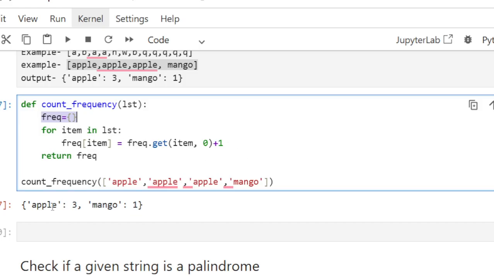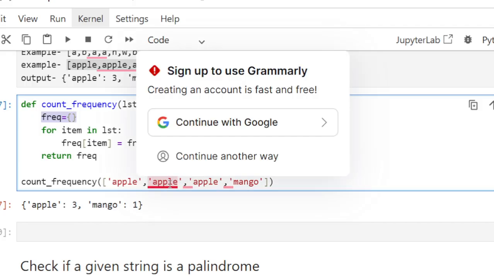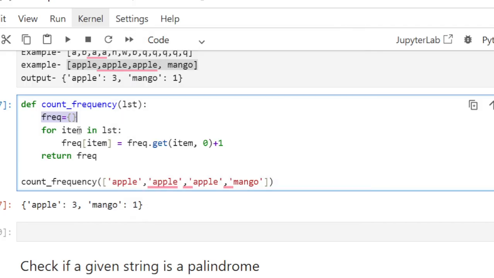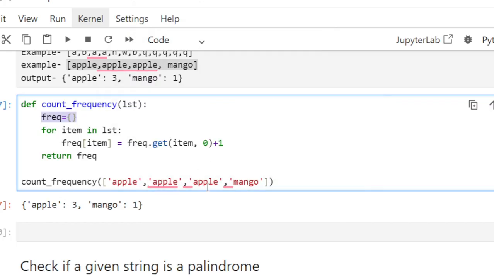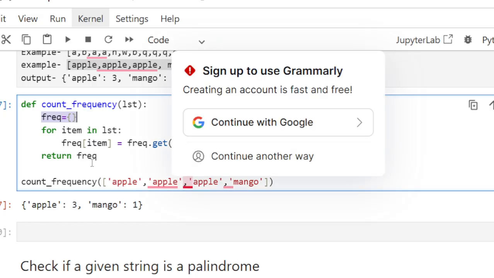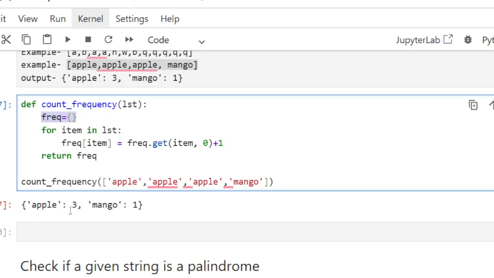So then we will have the apple one count as one. Then again we have the apple, so again it will loop through. Now in the item we have already one count, so it will increment it by one. So then we will have apple 2, and again we have the apple. So it will again check the value of count of the apple. It will have the two value, then it will increment it by one. So we will have apple 3.